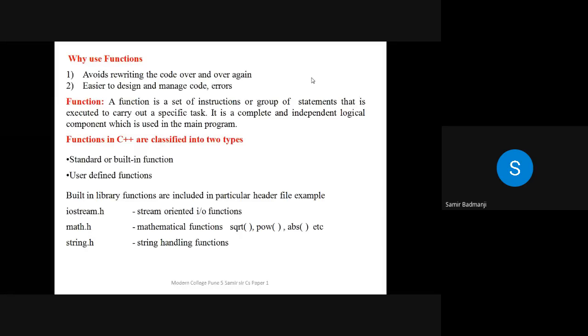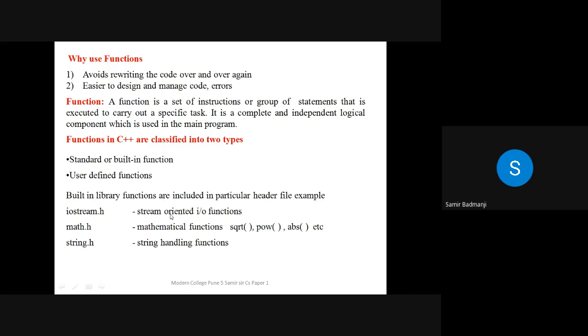Last year we saw that functions are classified into two types: built-in functions and user-defined functions. We saw some built-in functions like square root, power, and absolute. These are built-in library functions that are included in a particular header file. All of you know that if you don't include iostream.h in the C++ program, your cin and cout will not work.